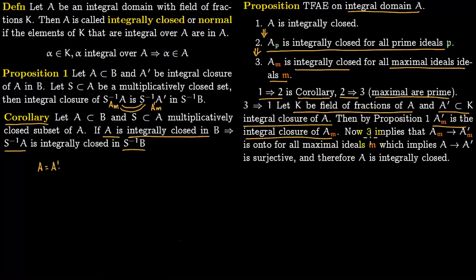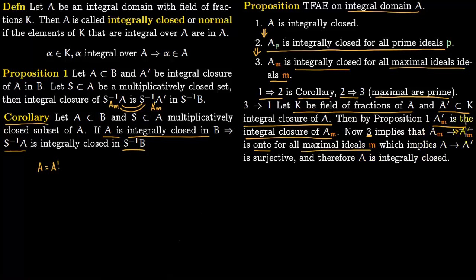So A prime M is the integral closure of A_M. Now by 3, A_M is integrally closed for all maximal ideals. That means if you have a map from A_M to A prime M, this map has to be surjective because there are no extra elements in the integral closure, because this A_M is itself integrally closed. So this map is onto, or surjective, for all maximal ideals M.